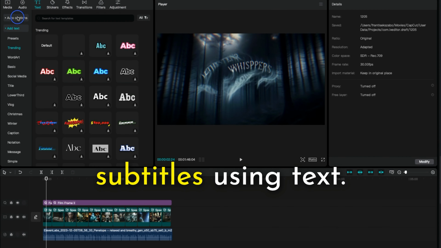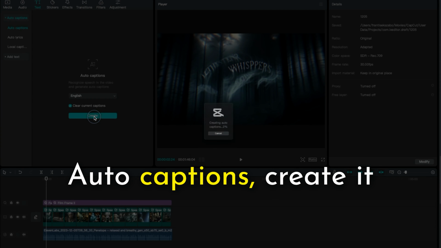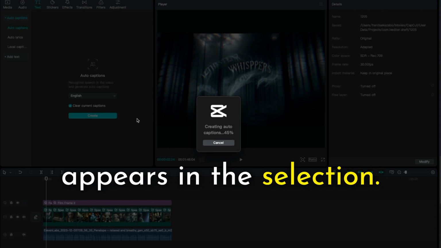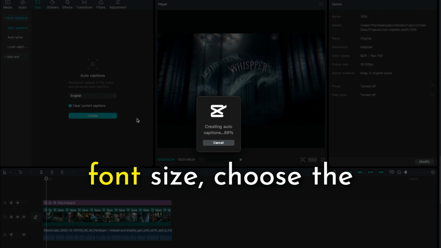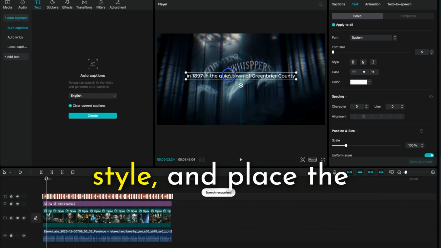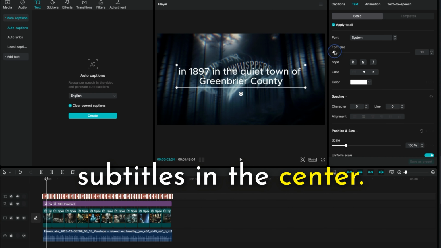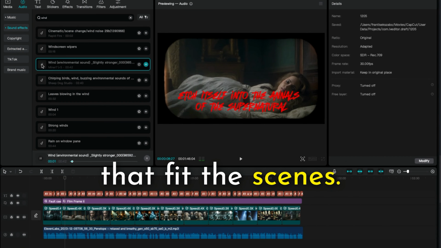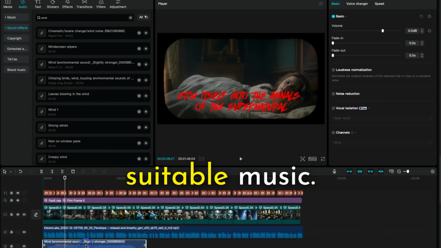Next, I create subtitles using text, auto captions, create. Then, I increase the font size, choose the style, and place the subtitles in the center. Then, I insert sounds that fit the scenes. And finally, I choose suitable music.